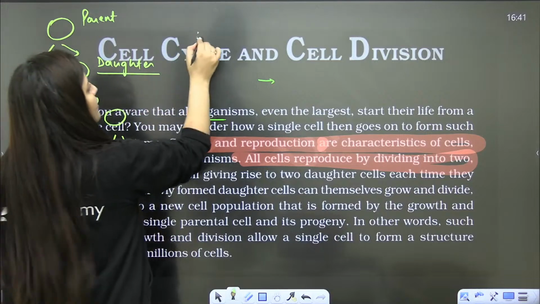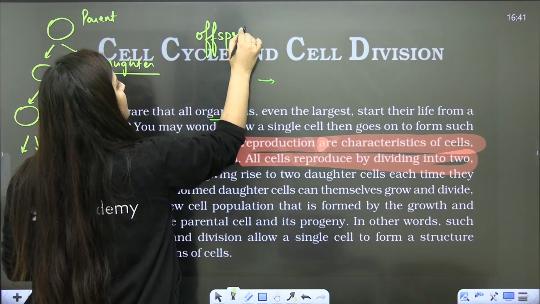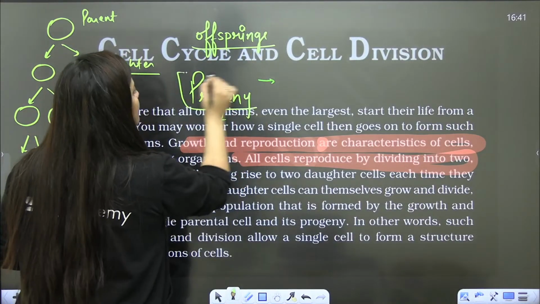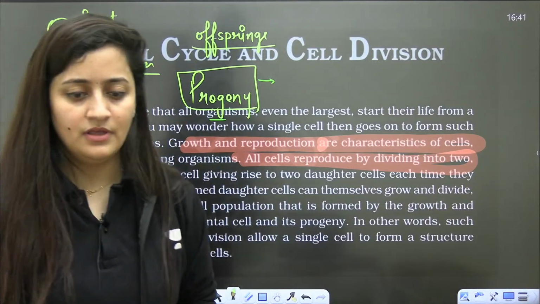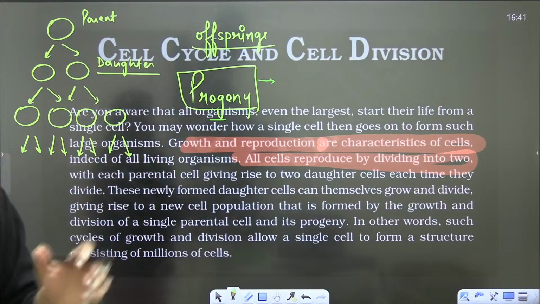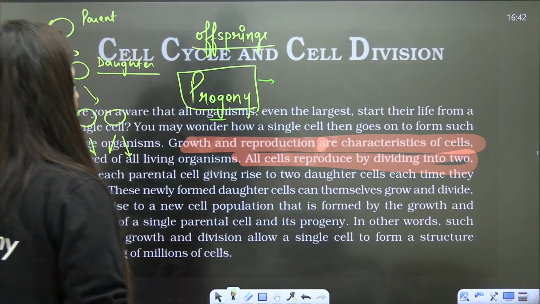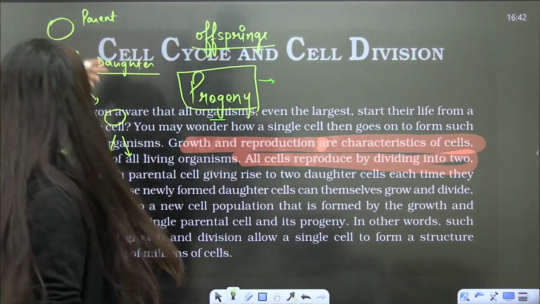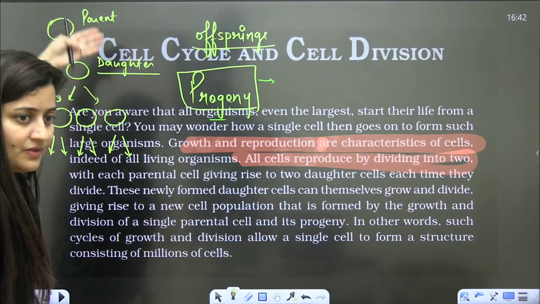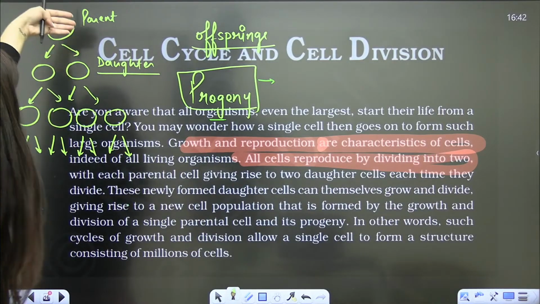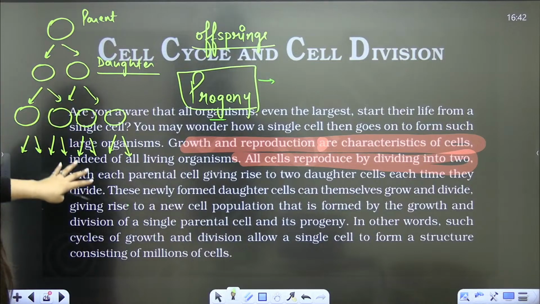Right? So we also use the word offspring for daughter cells. And we use one more word that is known as progeny. So anyone in the class who can define the meaning of progeny? What is progeny? Of course, the single cell is dividing. These cells further divide, they are the generation of the single cell only, right? So that is their progeny. These are the progeny of this single cell.